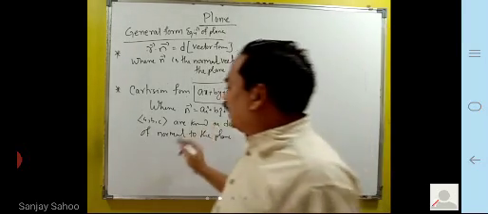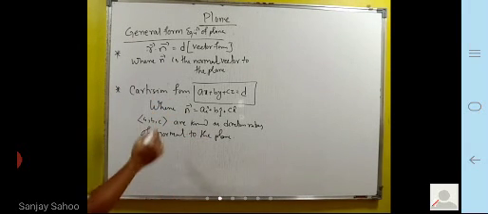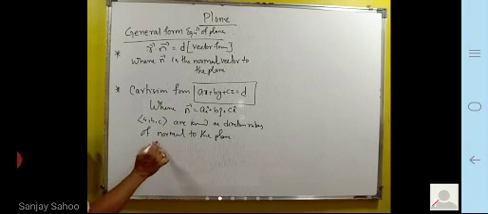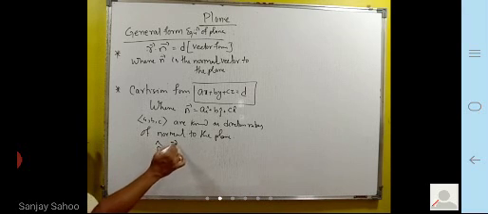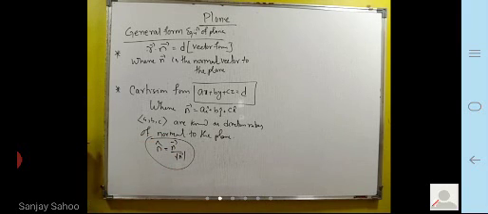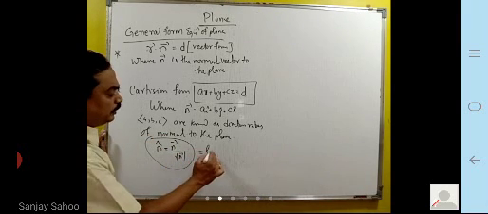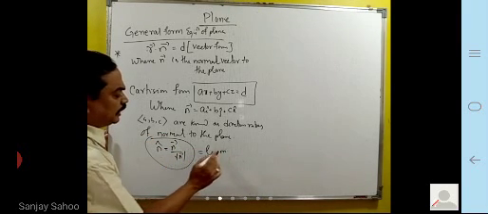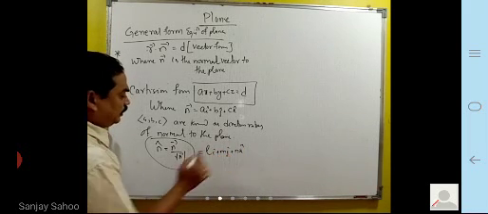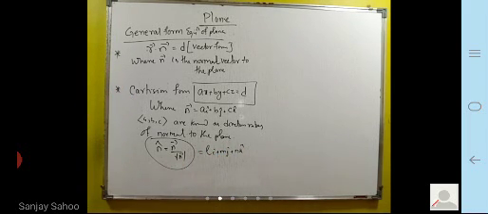The n cap can be obtained by dividing n by modulus n, and it can be reduced to the form l i plus m j plus n k.